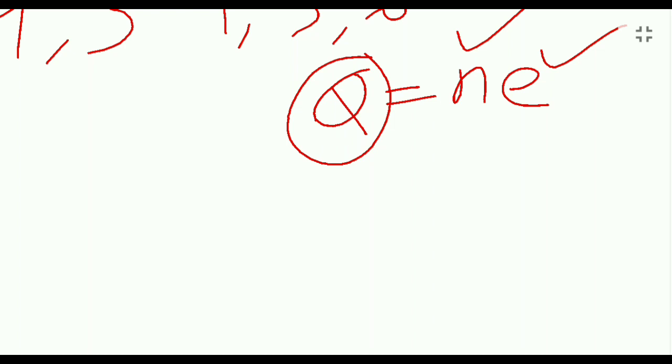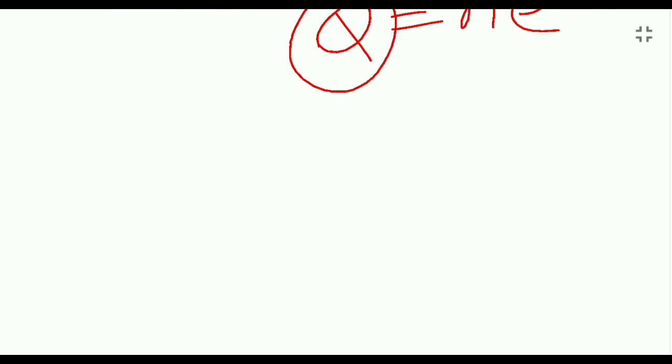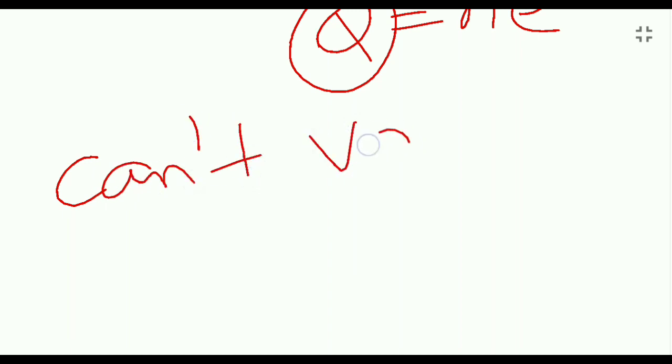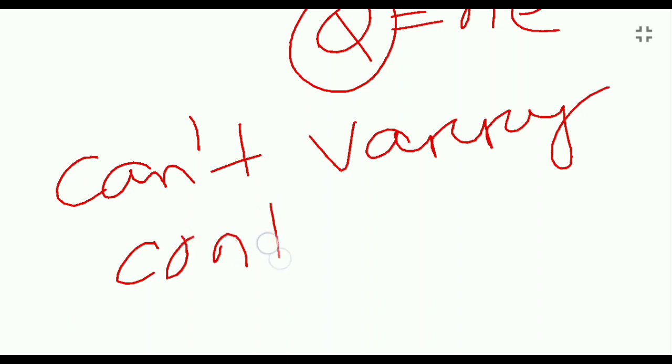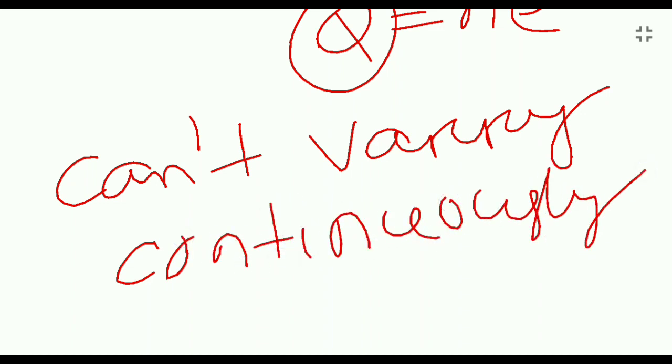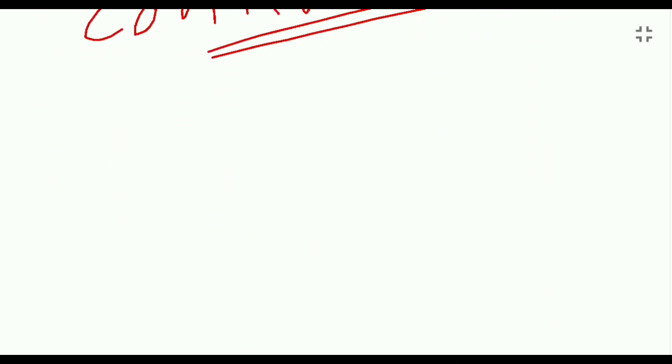So the quantization of electric charge means that it cannot vary continuously. It always changes discontinuously to take any one of only a discrete set of values. That is the main point of the quantization.